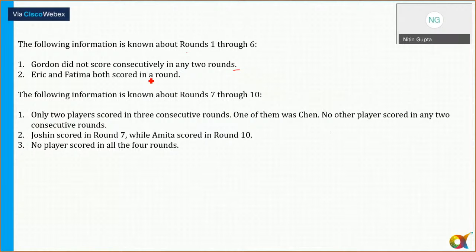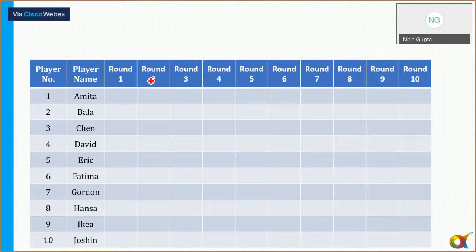Okay. So let's see here. You can prepare a table like this: player number, player name, and round 1, 2, 3, 4, 5, 6, 7, 8, 9, and 10. Now, we know that in round 1, players 7, 8, 9, and 10 have not participated. So I can mark this.